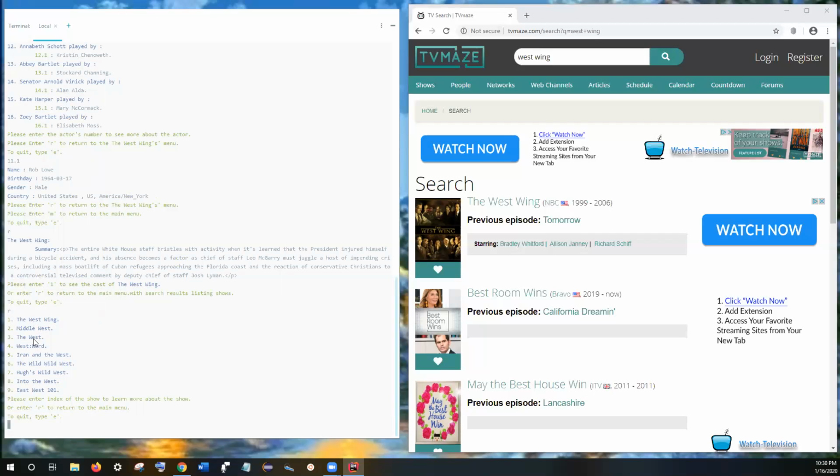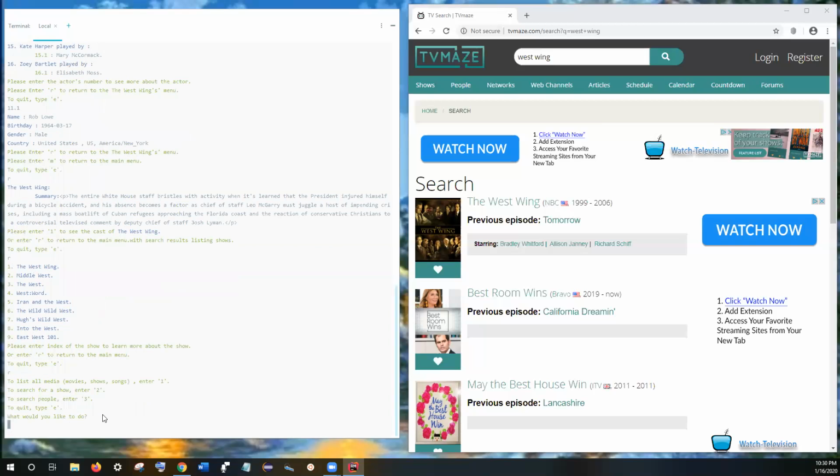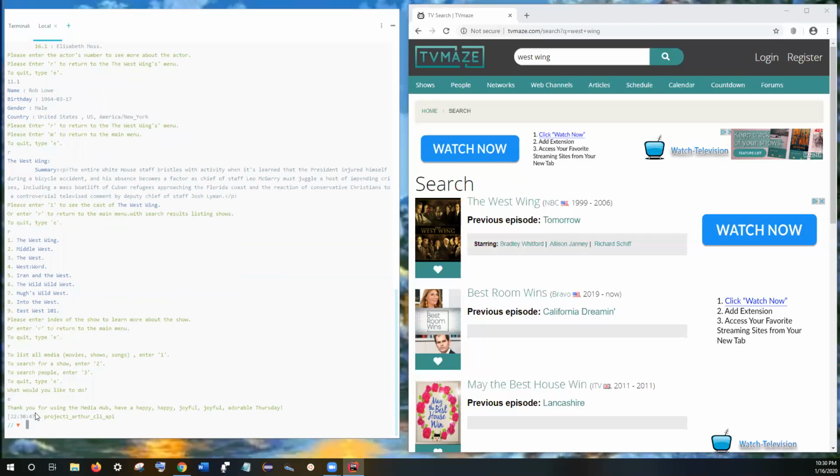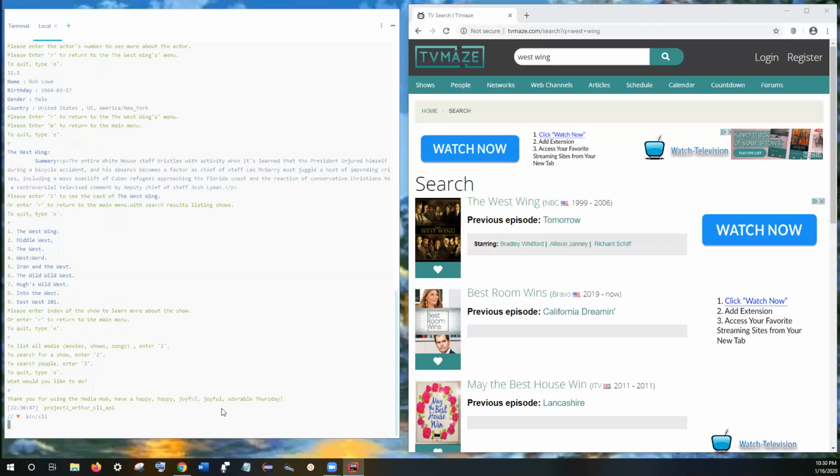And of course, I'm done with this here. And it says enter R to return to the main menu again. When I press R again, it takes me all the way back to the original main menu. And here I can press E or exit to quit. And it gives me a thank you message for using the Media Hub and wishes me a blessed day.